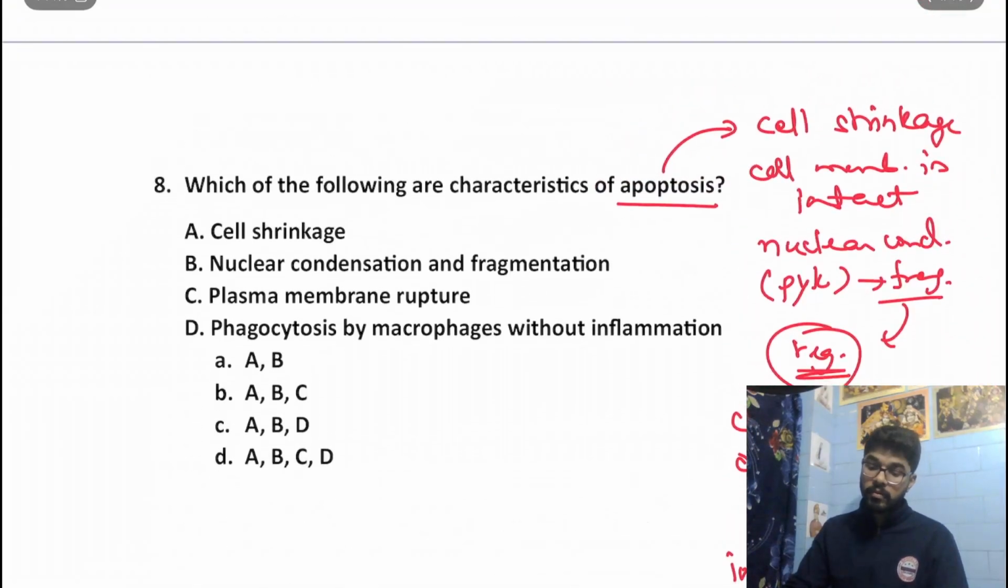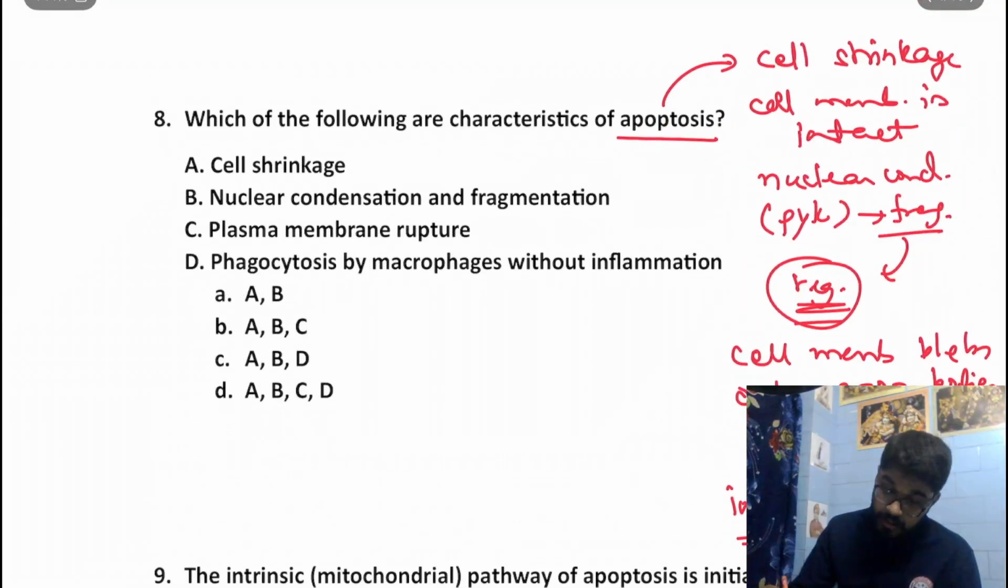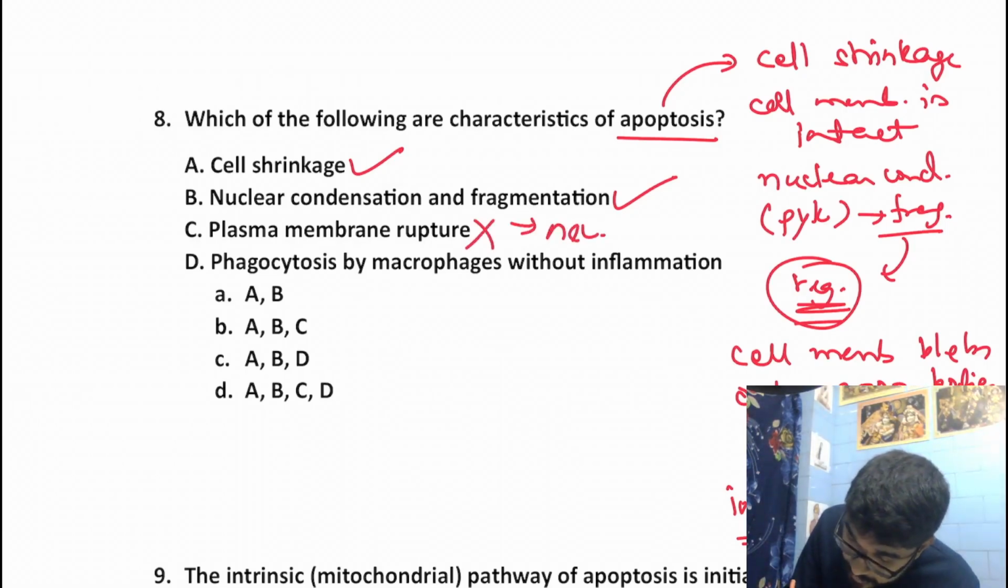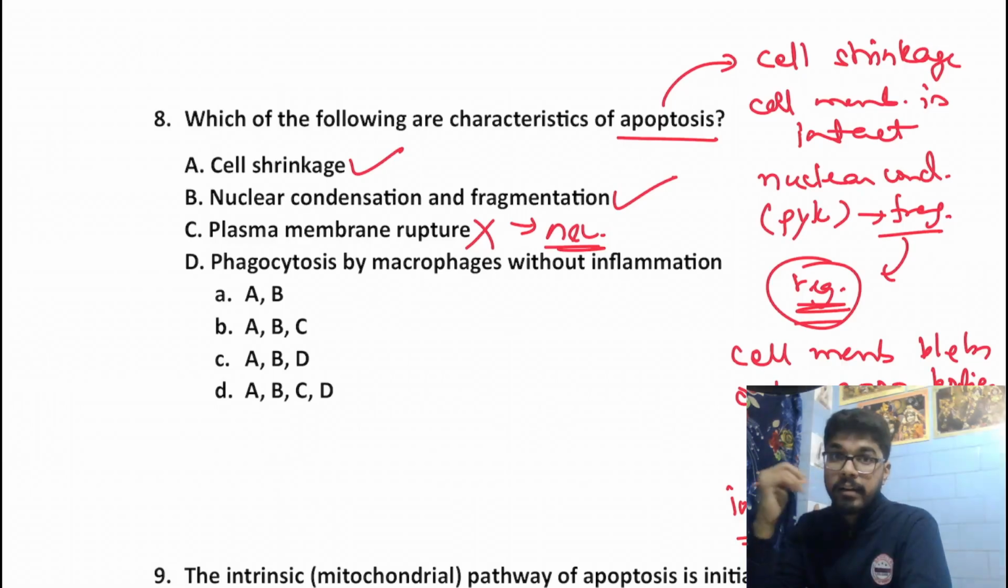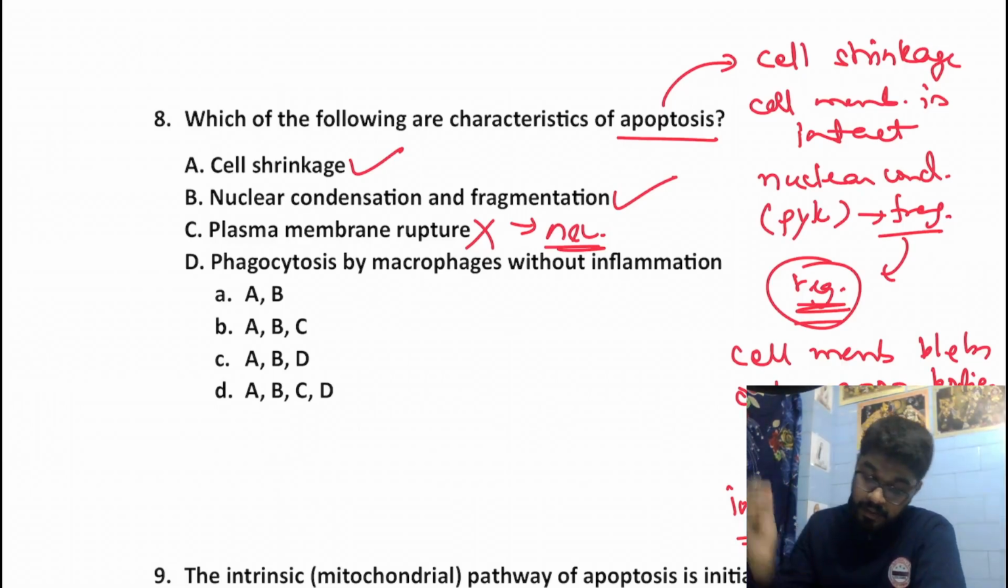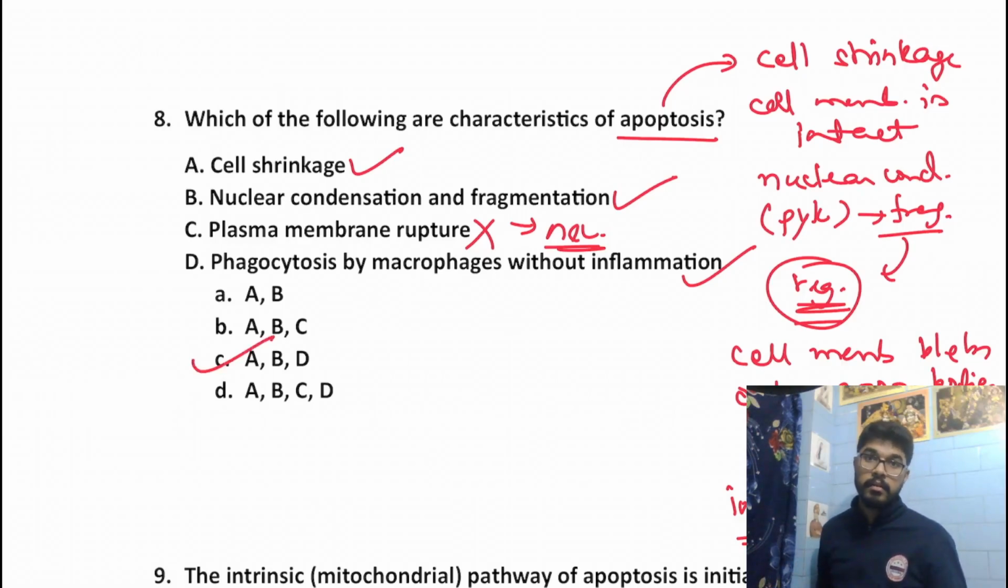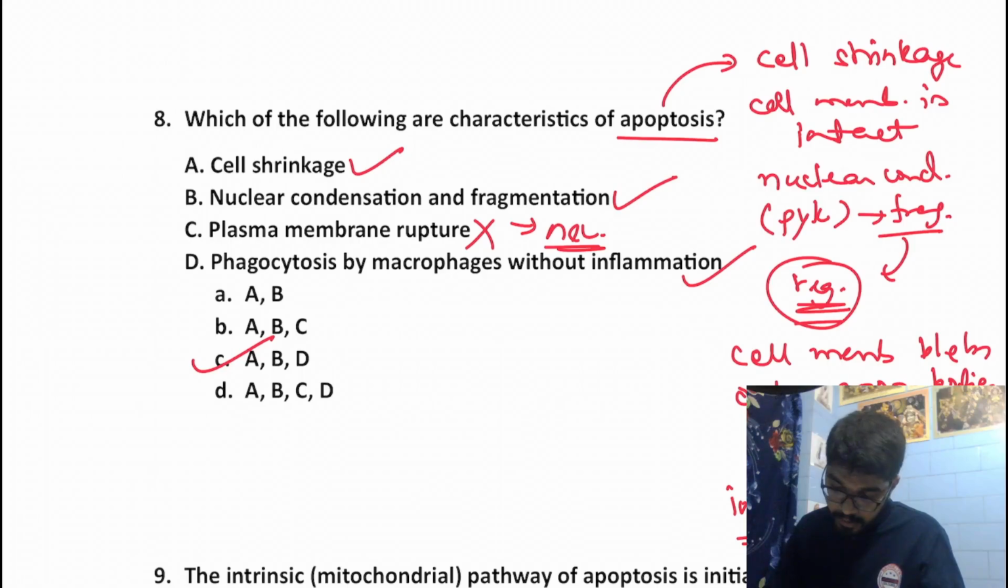So now let's have a look into the options. Cellular shrinkage, yes, that's a true statement. Nuclear condensation and fragmentation, yes, that's also a true statement. Plasma membrane rupture, no, that's a false statement. This is a characteristic of necrosis where we get rupture of the plasma membrane. And phagocytosis by macrophages without inflammation, that's a true statement. So our answer would be A, B and D. So C should be our answer. Okay. Moving on to the next question.